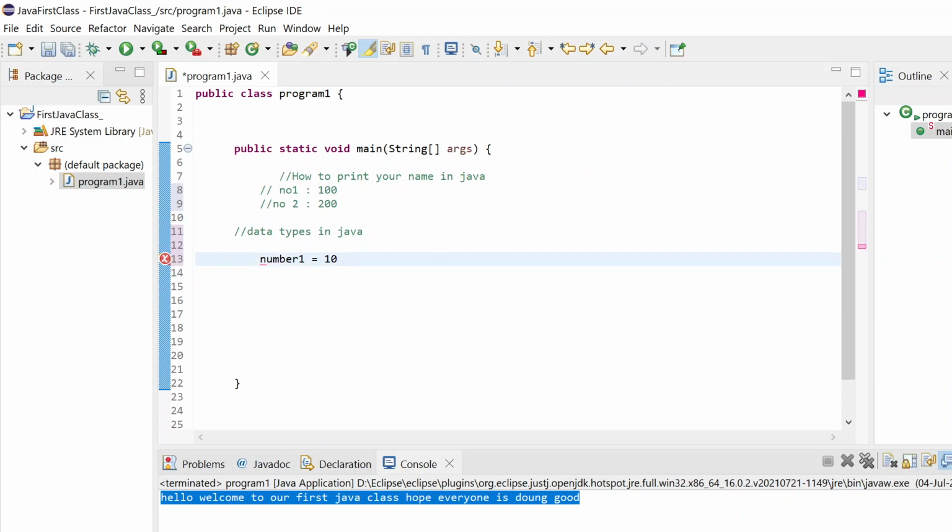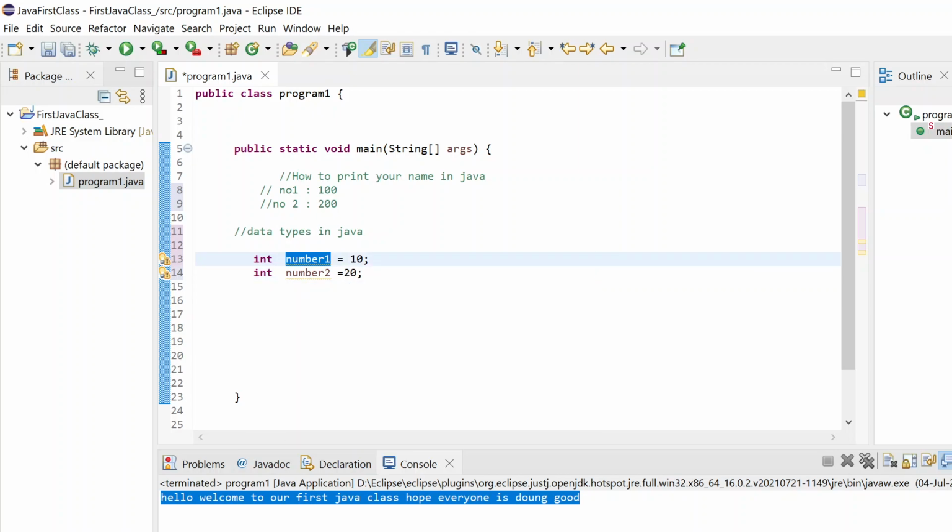Just write this way, and my number two is 20, and I need to add both the numbers, right? This is an integer, right? Integer in the sense 1, 2, 3, 4, 5, 6, like that. To tell Java the type of this number, I will say int, like this.